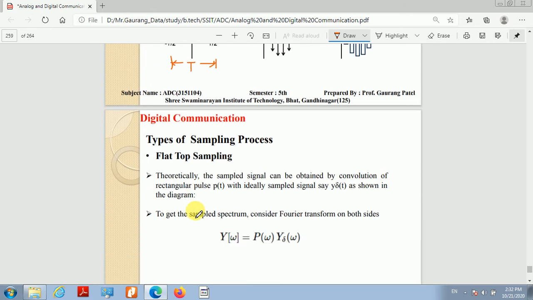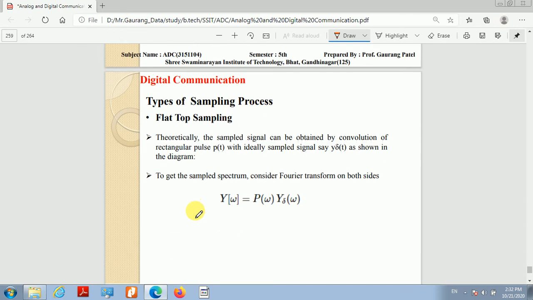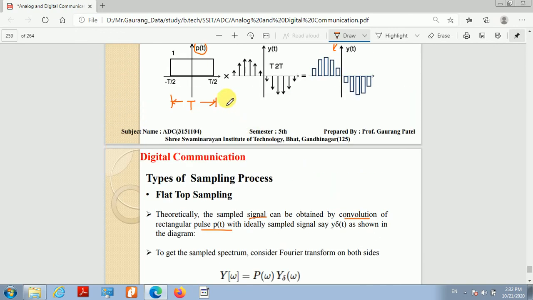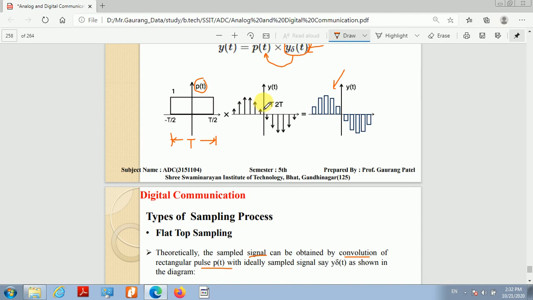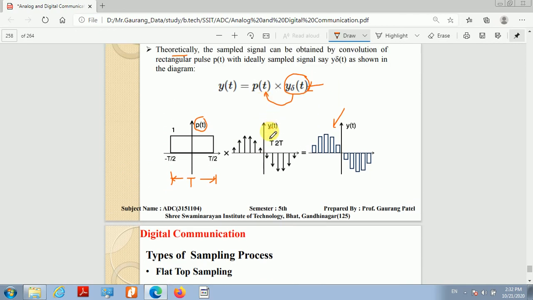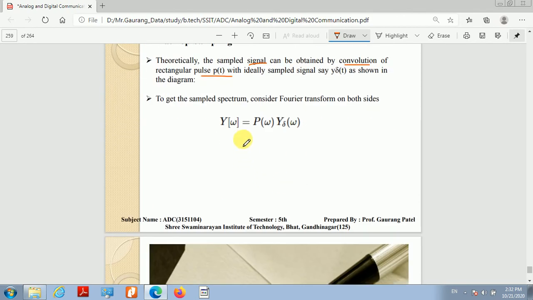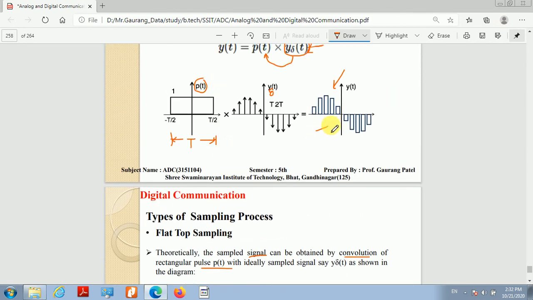Okay, so the sample signal is basically obtained by convolution of the rectangular pulse p of t with the ideally sampled signal y of delta t. Okay, so this is y of delta t basically. If we convolve these two, then the output would be the flat top sample signal.